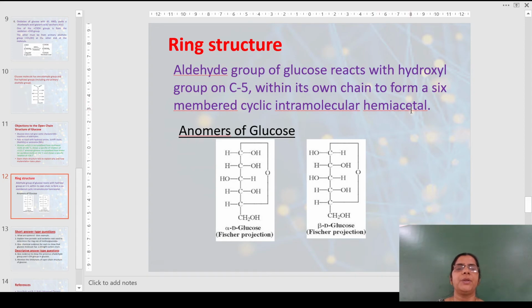Formation of intramolecular hemiacetal leads to anomers. On the first carbon, you can have the OH group either on the right side or on the left side. If it is on the right side, we call that alpha, and if it is on the left side, we call that beta. This is alpha D-glucose and this is beta D-glucose.